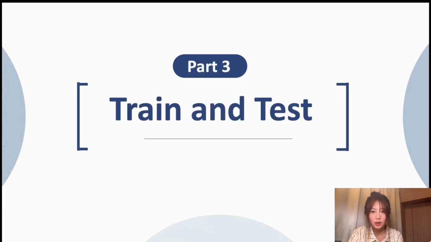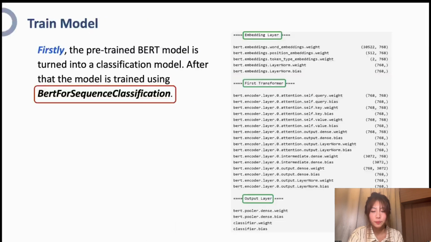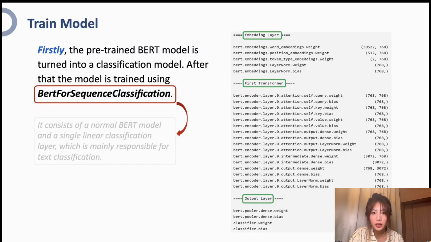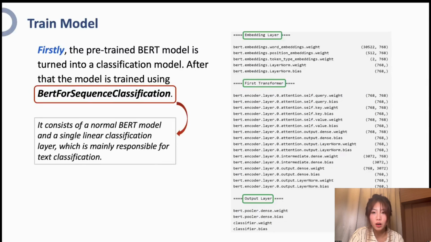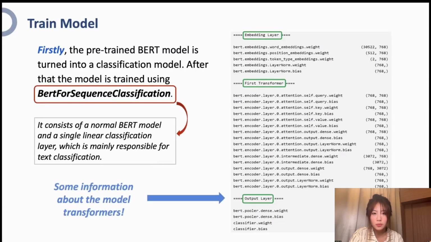Then we train our classification model. In this task, we first need to change the pre-trained BERT model into a classification model. Hugging Face's PyTorch implementation contains a series of interfaces designed for different NLP tasks. We will use BERT for sequence classification, which consists of a normal BERT model and a single linear classification layer, which is mainly responsible for text classification.